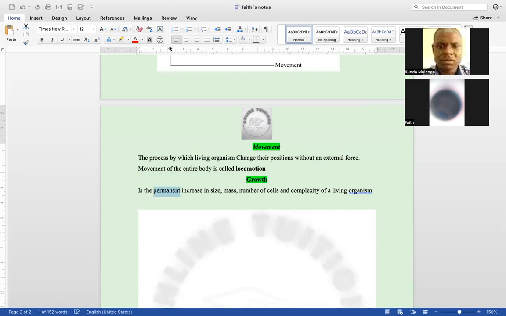So when you grow today, we don't expect you tomorrow to be smaller than the way you were yesterday in terms of the number of cells, the complexity, the mass, the body size, unless you undergo a certain illness.